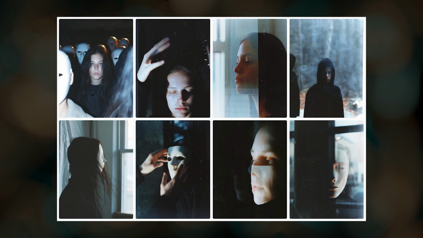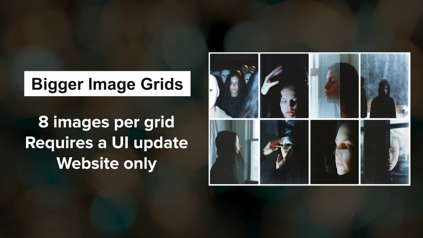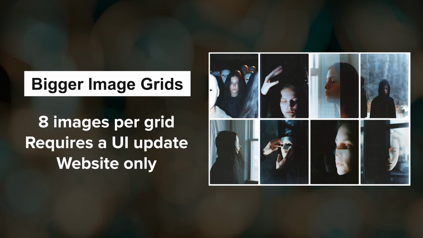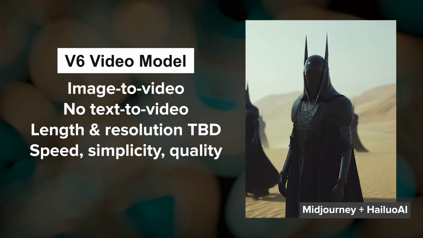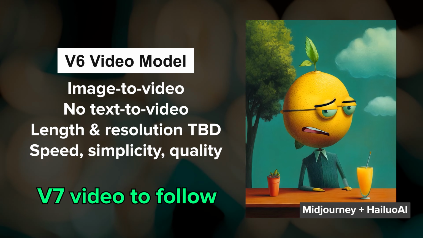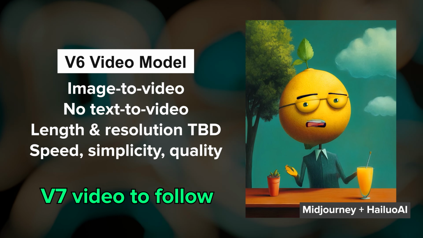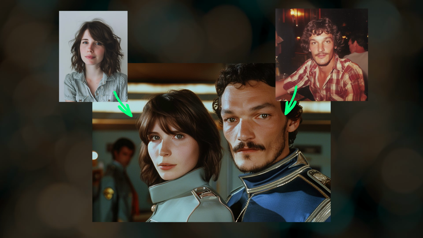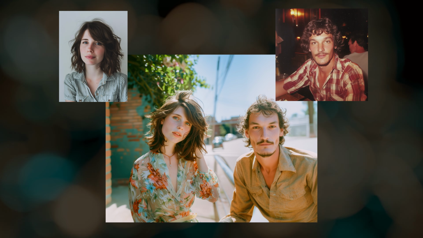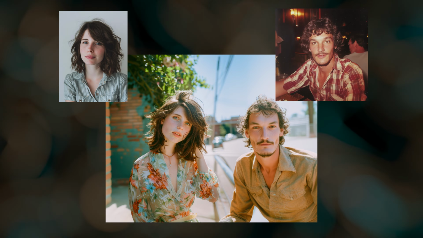Bigger image grids with batch size 8 should also be released around the time V7 comes out, along with Midjourney's first video model. This will likely be a V6 image-to-video model at first, with a V7 video model released at a later date. Character reference will get a major upgrade after the V7 release and will include the ability to handle multiple characters in a single scene.